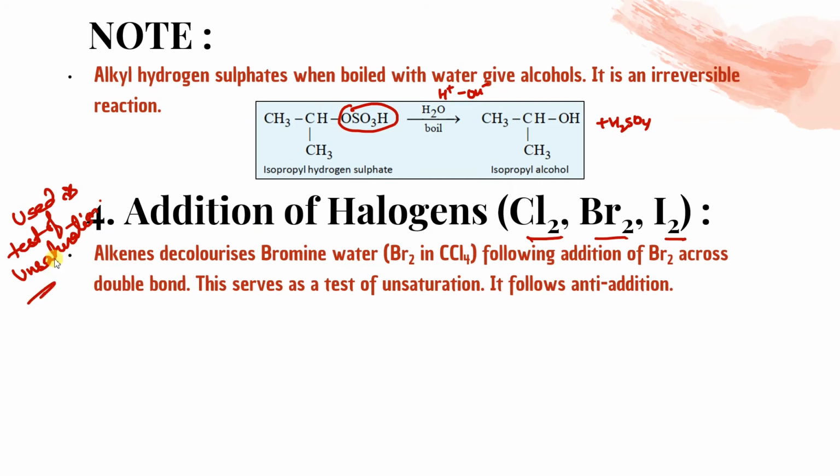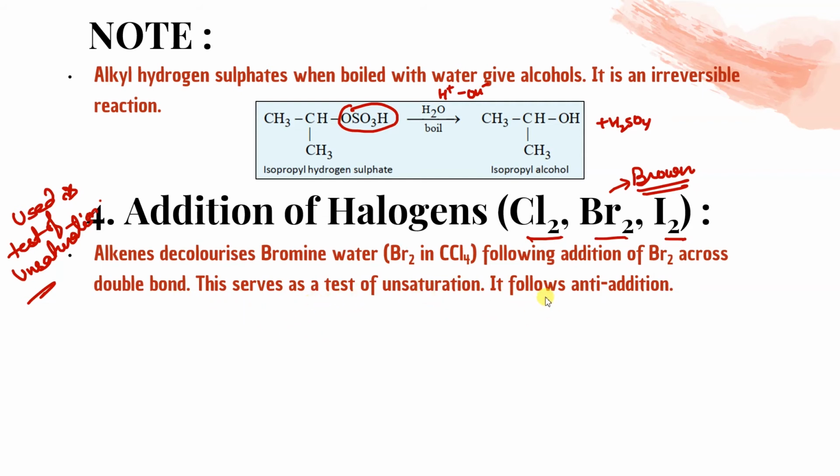And that you have done in class 10th also, isn't it? So alkene brown, bromine जो होता है, that is brown in color. So when alkene के अंदर अगर आप इसको bromine water डालोगे, तो what will happen? This bromine is going to react with that alkene, and it will decolorize its color. Like the brown color of bromine will vanish. Yes. Following addition of Br2 across double bond, and this serves as the test of unsaturation.